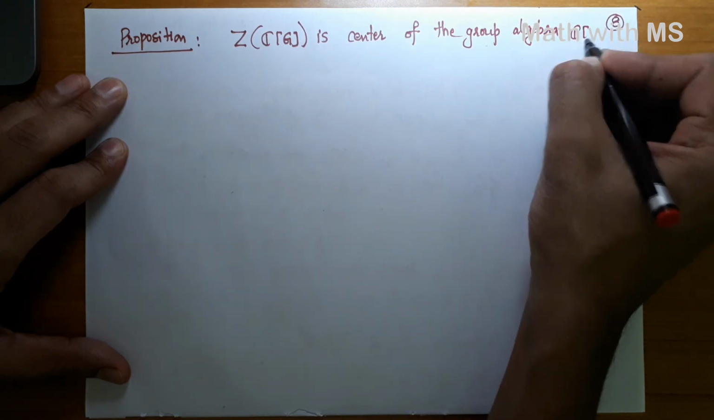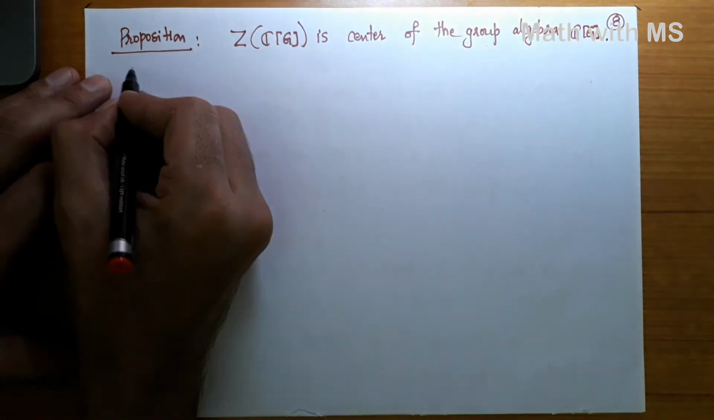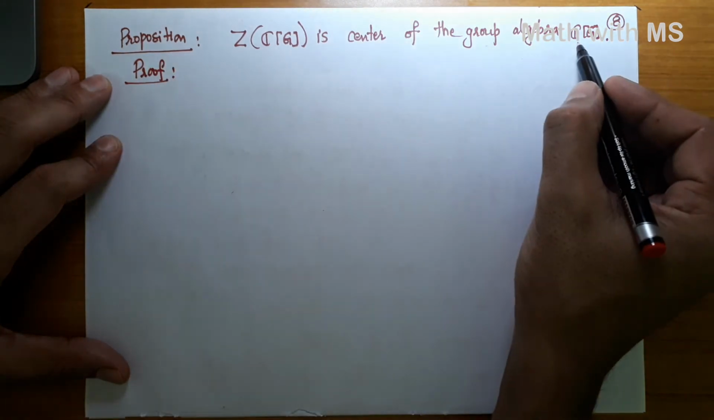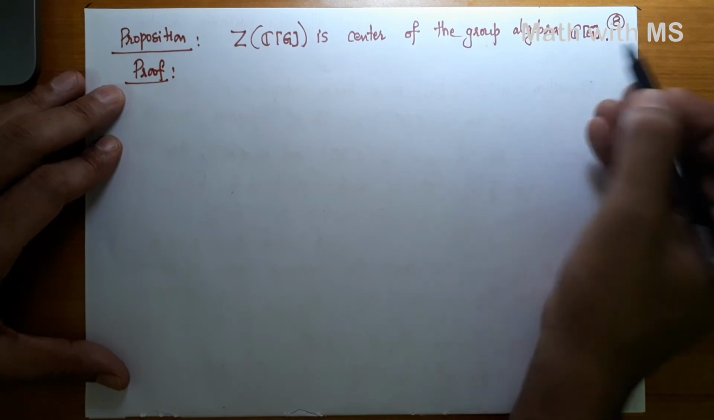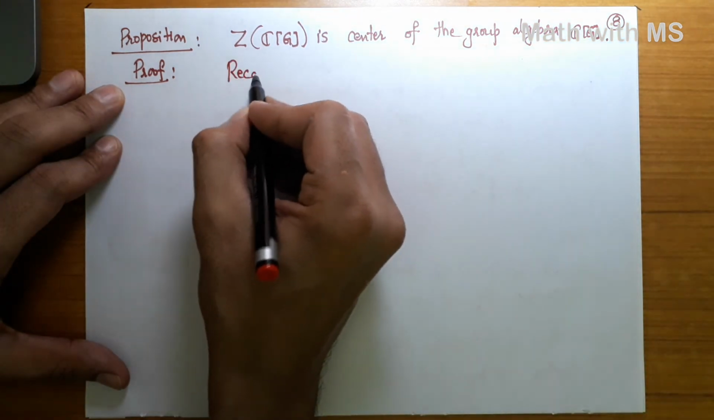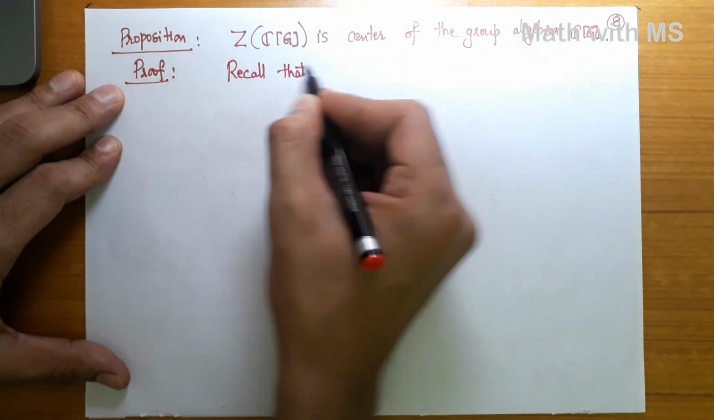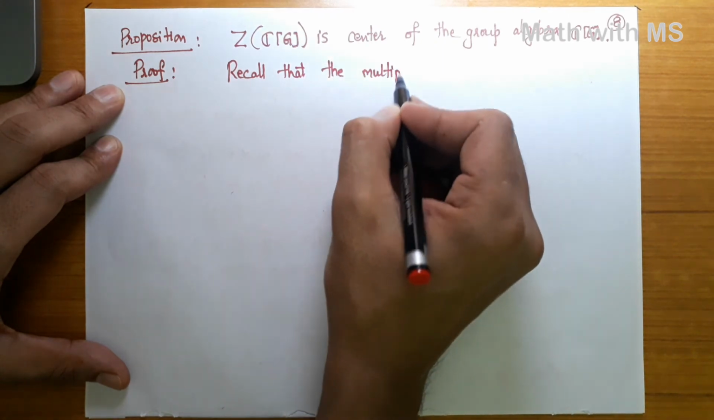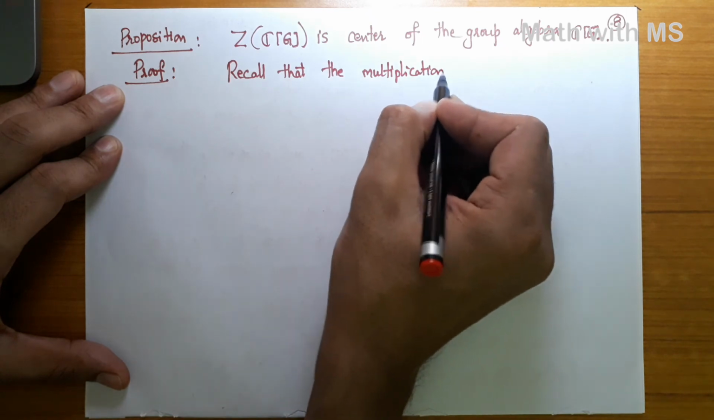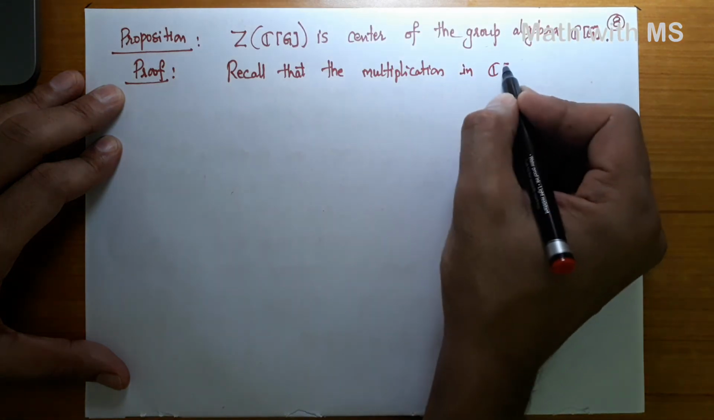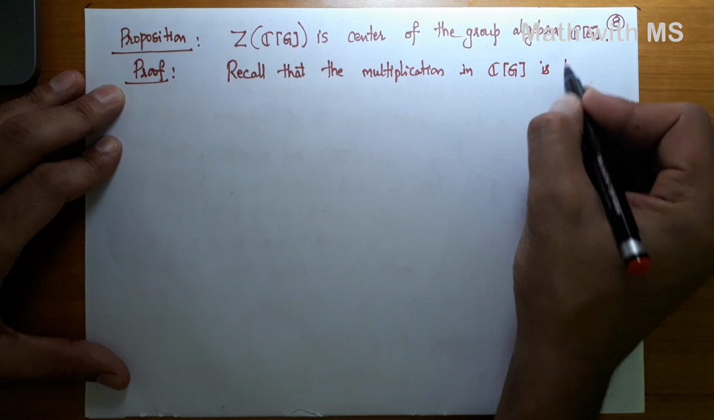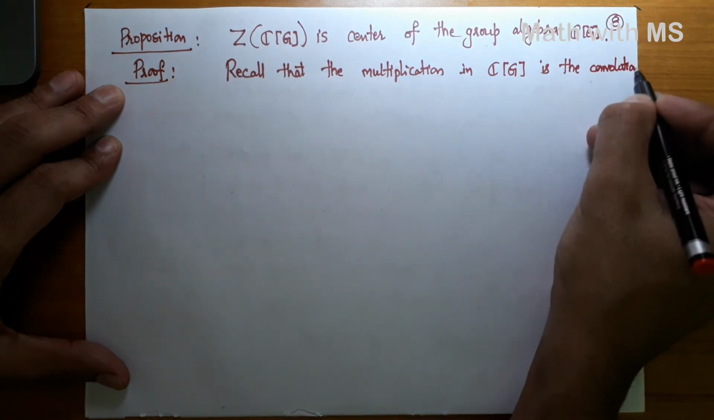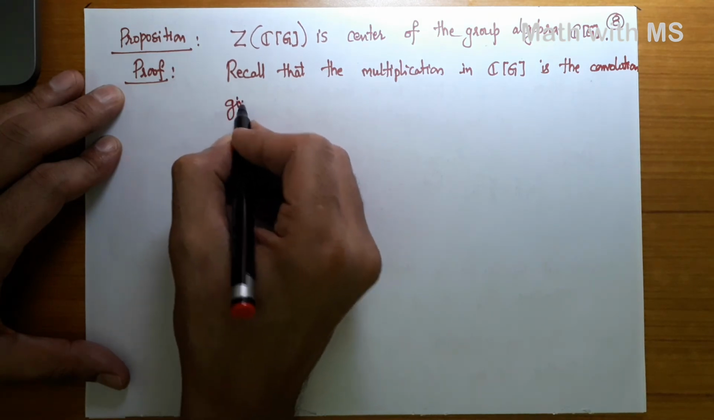Algebra CG. Recall that CG is an algebra, that it has a multiplication. So recall that the multiplication in CG is the convolution and is given by